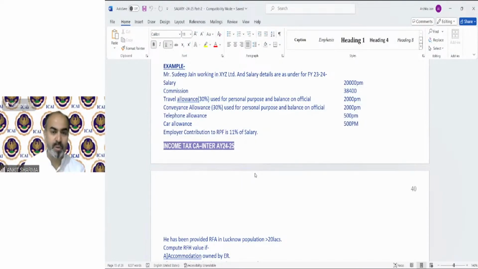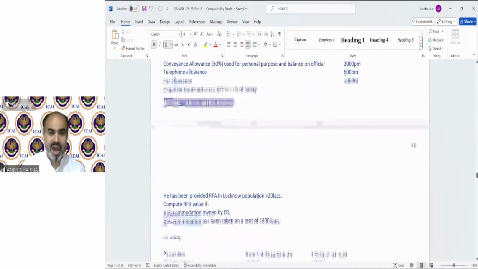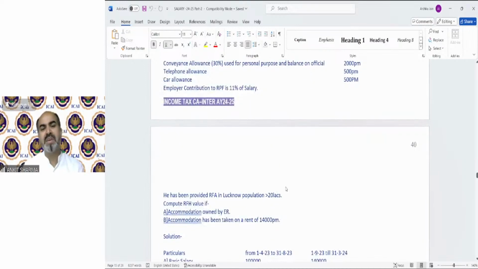An employer contribution to RPF, that is recognized provident fund, is 11% of salary, has been given in the question. And the question asks: he has been provided rent-free accommodation in Lucknow, and suppose population is exceeding 20 lakh. Compute rent-free house value if accommodation is owned by employer, and if accommodation has been taken on a rent of 14,000 per month.